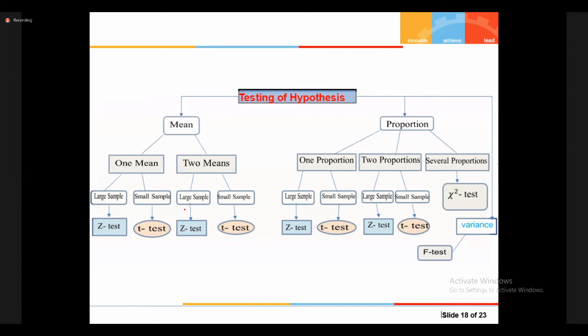Two means, large samples: Z test. Two means, small samples: T test. And similarly for proportions. This is the overall picture of testing of hypothesis. One by one, we'll start. Just for understanding, I made this. One by one we'll discuss.